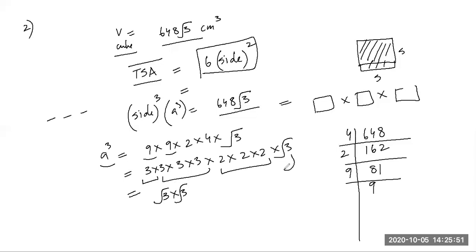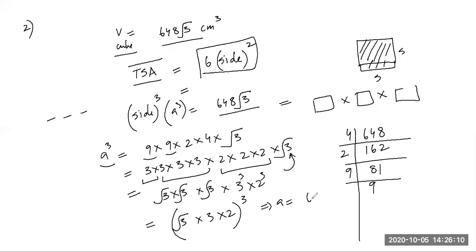Now I take the third triplet, students. That is root 3 into 3 cube into 2 cube. So I can say this is under root 3 into 3 into 2, whole cube. Beautiful. So a cube is equal to this cube. Obviously, then what is a? It is 6 under root 3. Shabash Mansimrat Kaur.